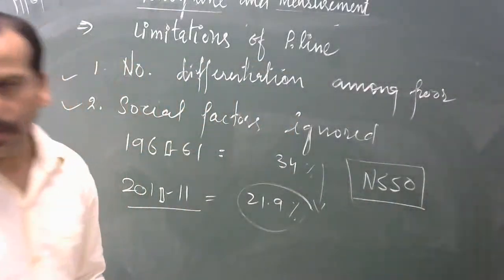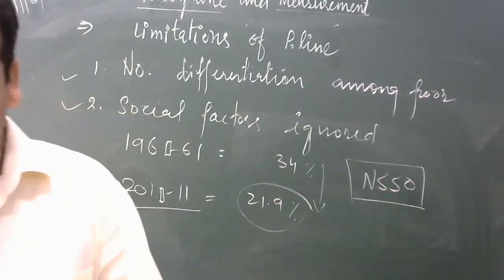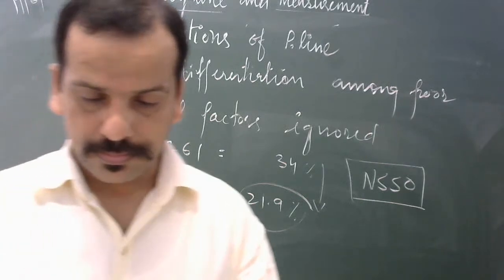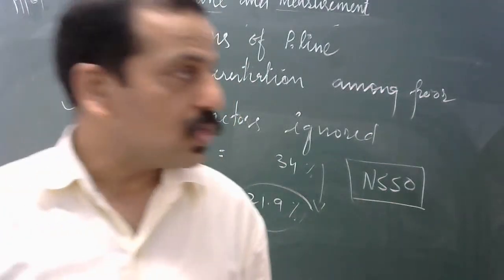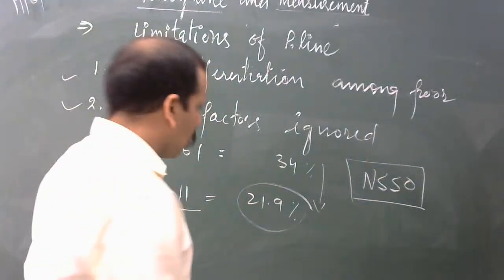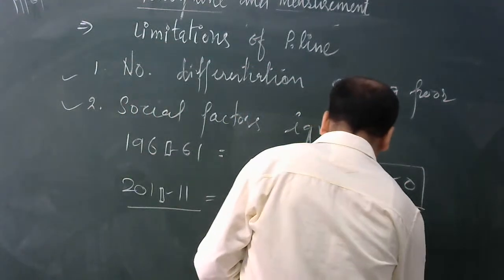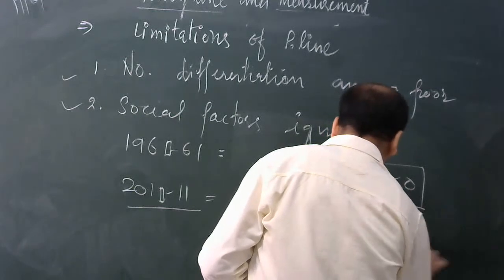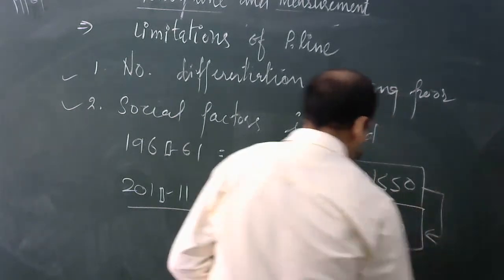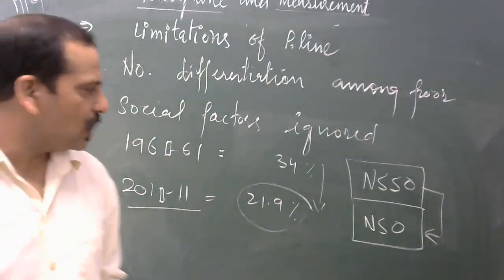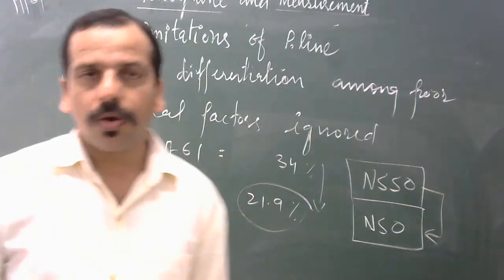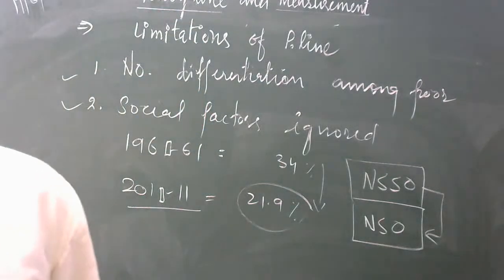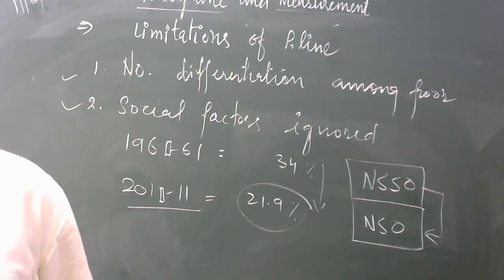National Sample Survey Organization is now called the National Statistical Organization, NSO.